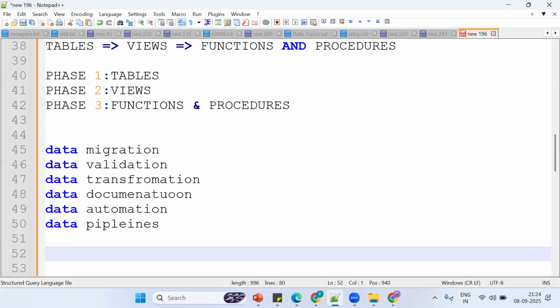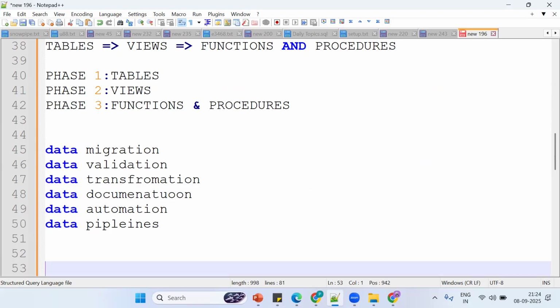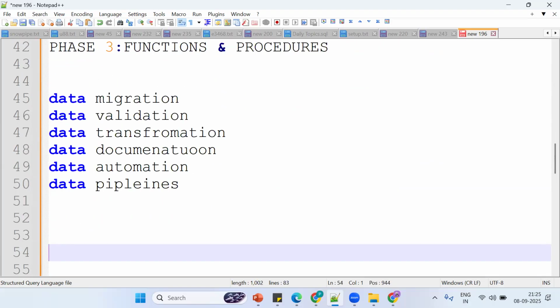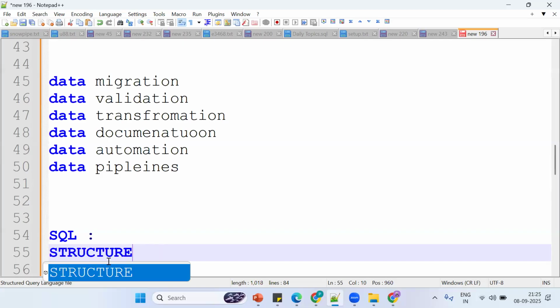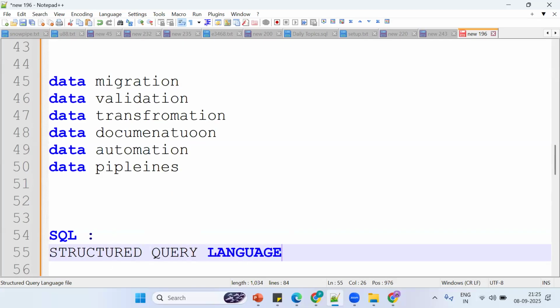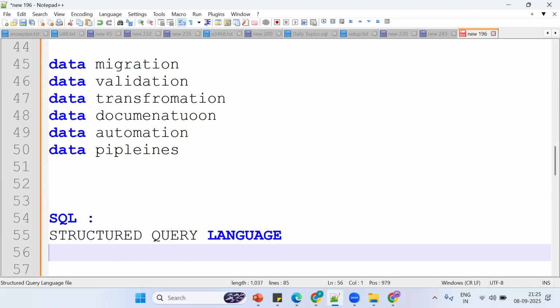Now, what are we trying to do? I want to do the transformation and validation. How can you do it? By using SQL. What is SQL? Let's say, what is SQL? It's a structured query language.